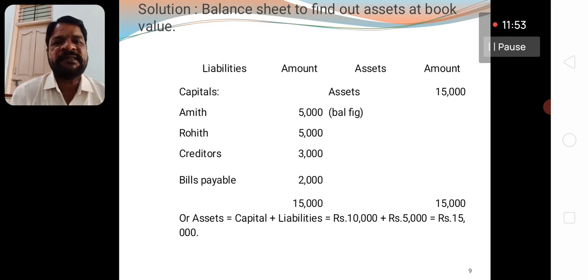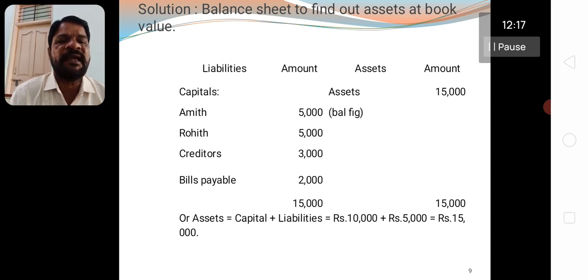Now on the liability side we take the capitals, Amit and Rohit 5,000 each, creditors 3,000, bills payable 2,000. Nothing is given on the asset side, so you take the total of the liabilities and transfer to the asset side: 15,000 minus 0, that comes to 15,000.